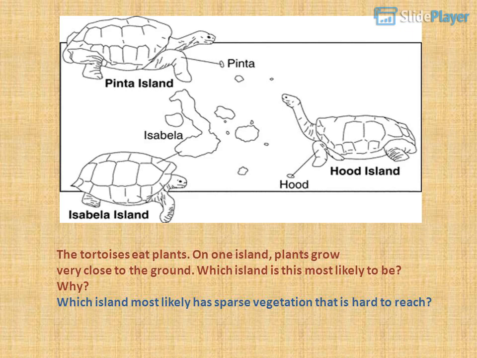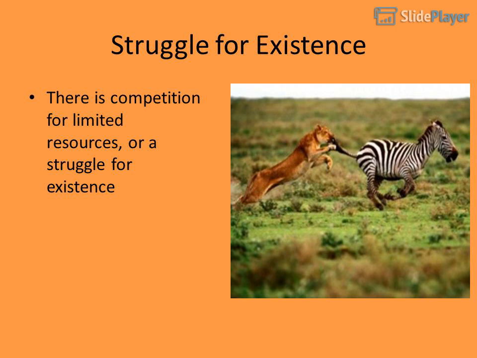The tortoises eat plants. On one island, plants grow very close to the ground. Which island is this most likely to be? Why? Which island most likely has sparse vegetation that is hard to reach? Struggle for existence. There is competition for limited resources, or a struggle for existence.